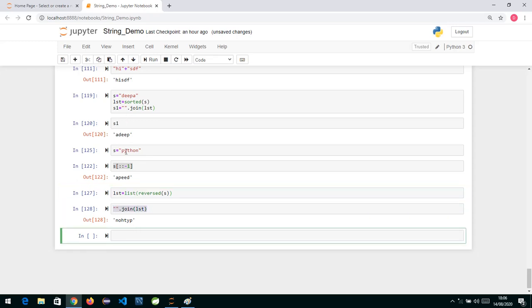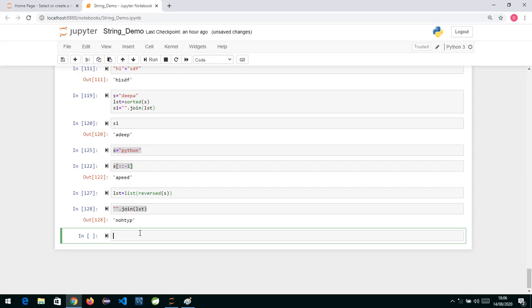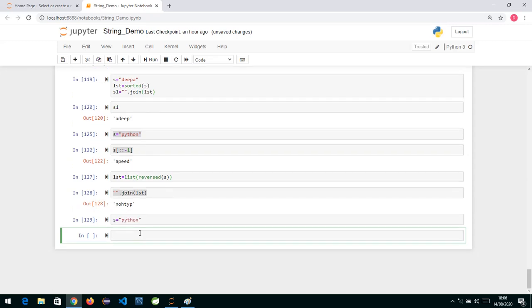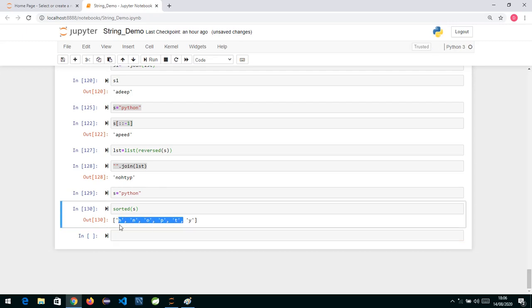One more thing I would like to tell you: if you take this logic, suppose I take Python as the word. If this is a string over here and now I want to sort this, what I told you is to do sorted and pass S. When you do sorted S, it is giving you a list. By default, the sorting is in ascending order. First we can see H, N, O, P, T, Y.